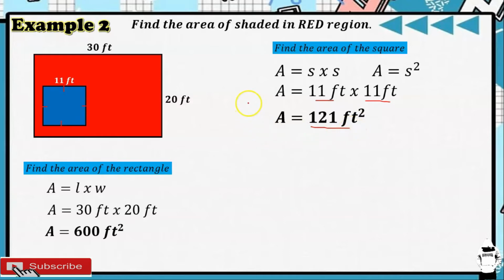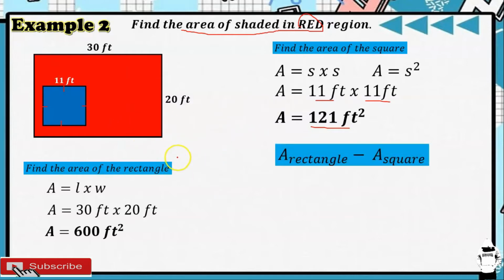Pero ang tinatanong dito sa example number 2, ay kunin natin yung area ng shaded in red region. So, ang area na lang na kukunin natin yung naka-shade ng red. Ibig sabihin, yung area ng rectangle, ima-minus natin sa area ng square.